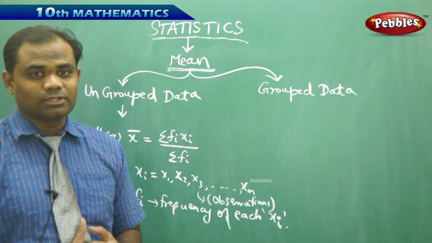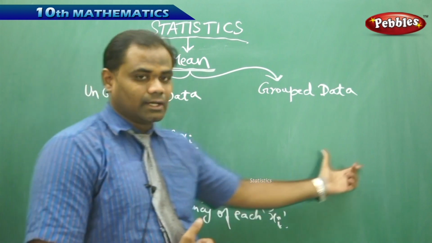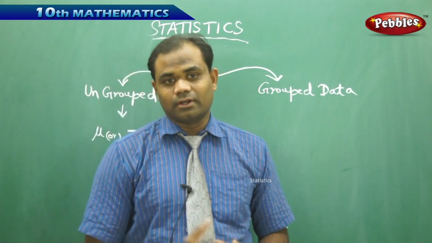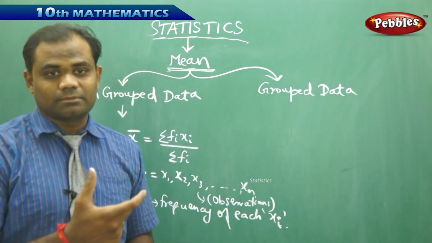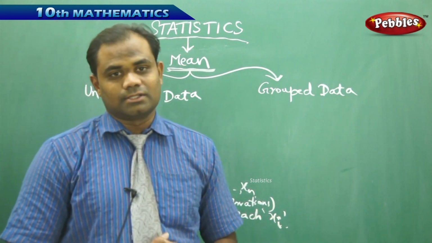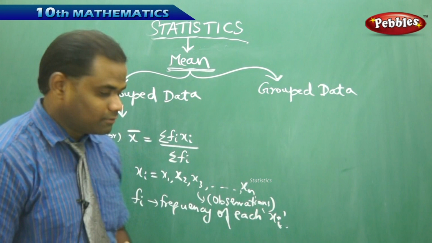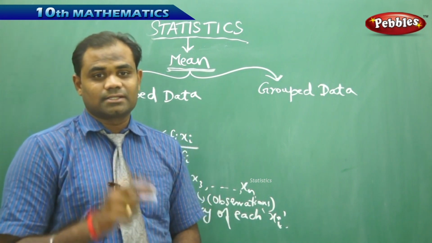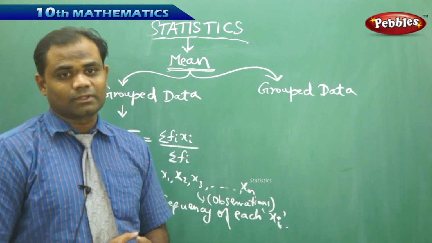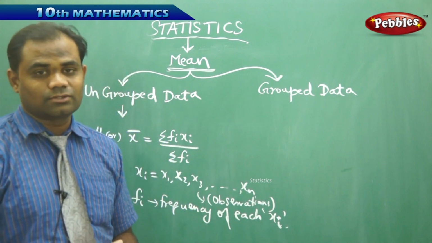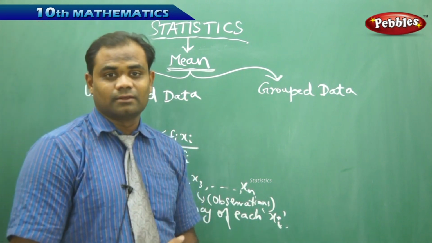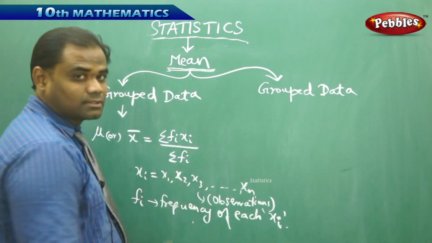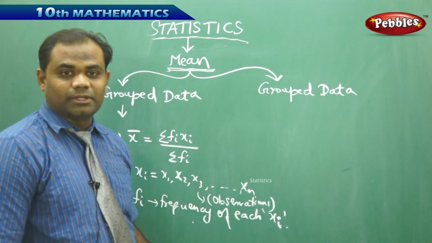This is a very important note, because in both the data, frequency is identified as the number of repetitions, or the number of times the observation occurs. So we identify the frequency through the number of students who get that particular mark. 56 marks, 5 students, so the frequency of 56 is 5, is how we understand. Frequency is the number of times the observation repeats.